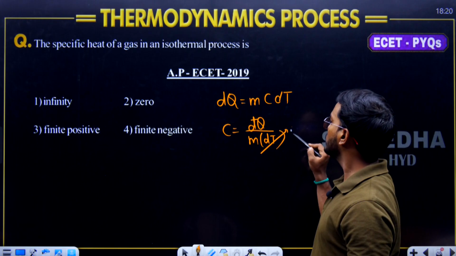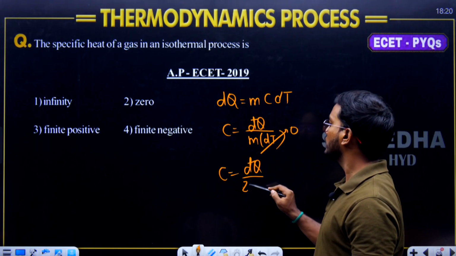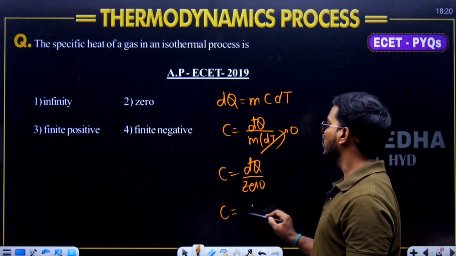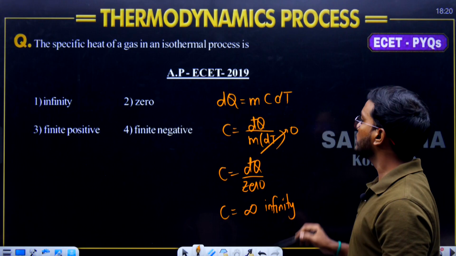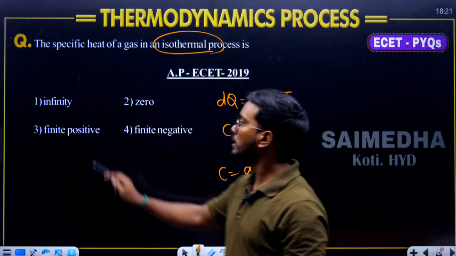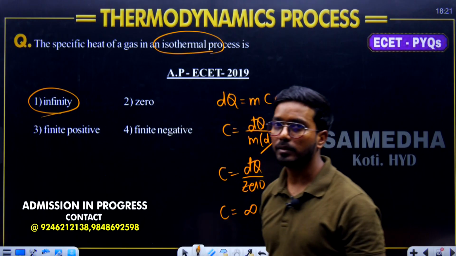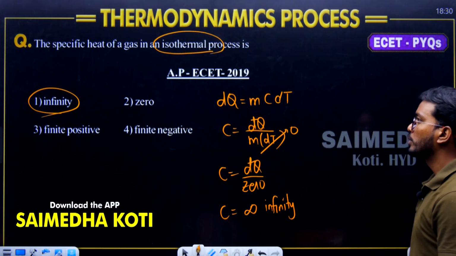If dT is becoming 0, anything divided by 0 becomes infinity. That is, the specific heat value is going to become infinity, for the isothermal process. Okay, so what is the correct answer now? Infinity is the correct answer. Go through it, this is a 2019 question. Let's move on to the next question.